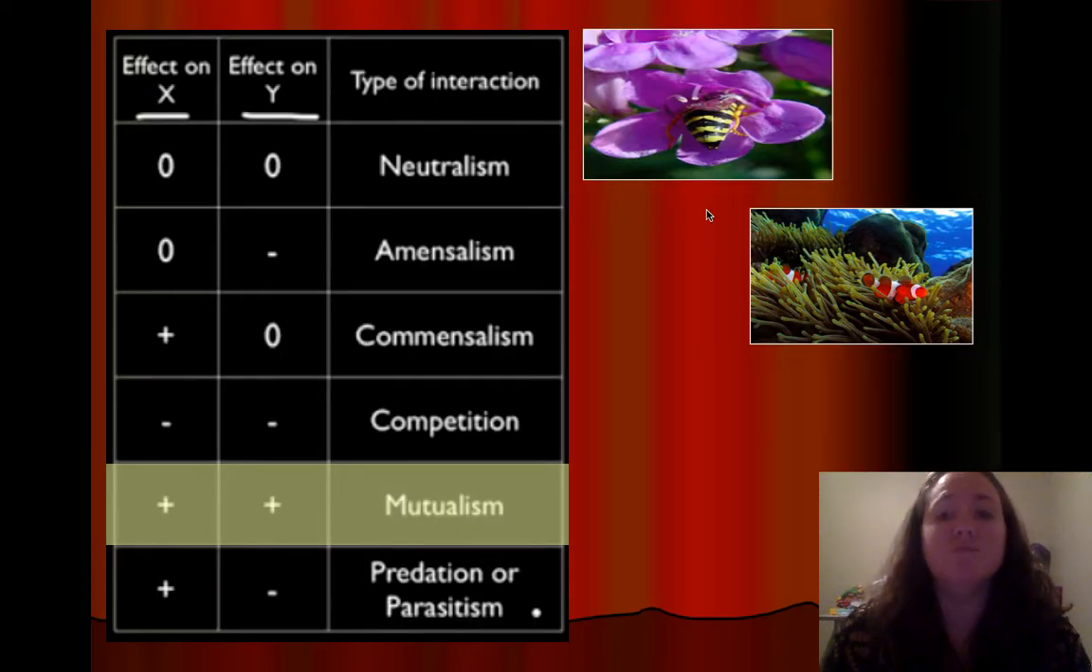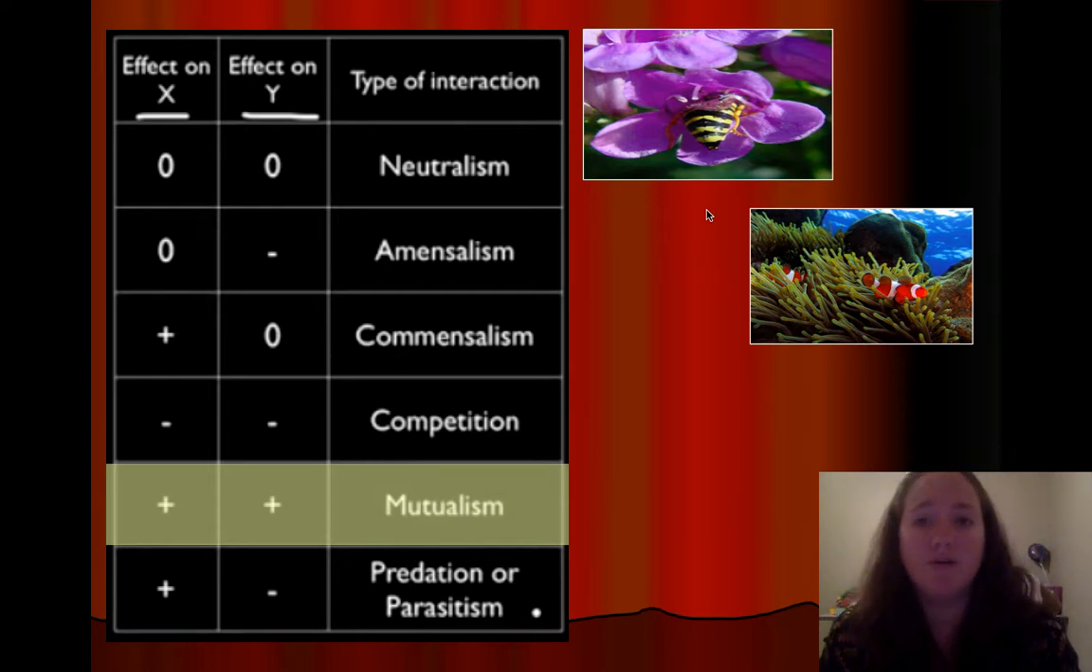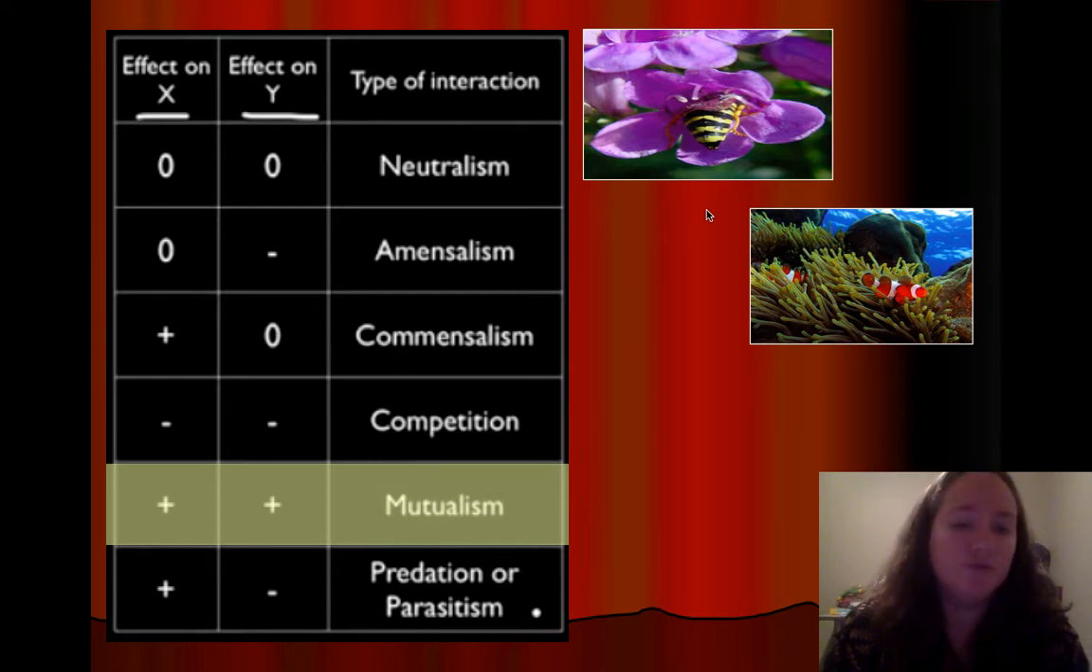So mutualism is both organisms are going to be benefited. For example, the bee is pollinating the flower. It's also getting food. The sea anemone and Finding Nemo. The clownfish is living inside the sea anemone, and they're chasing away predators from the anemone.